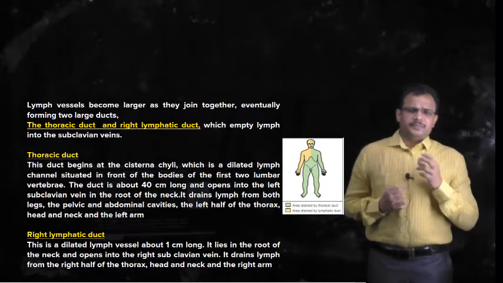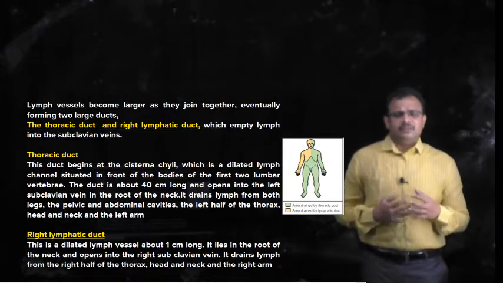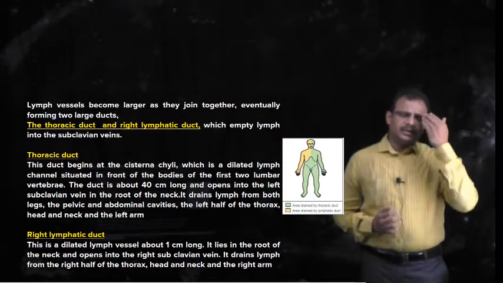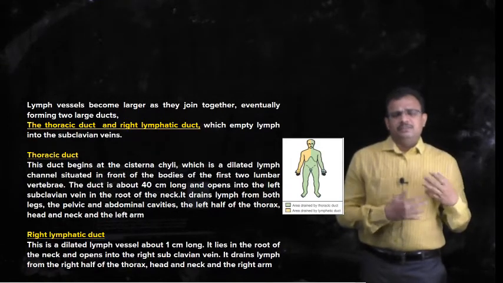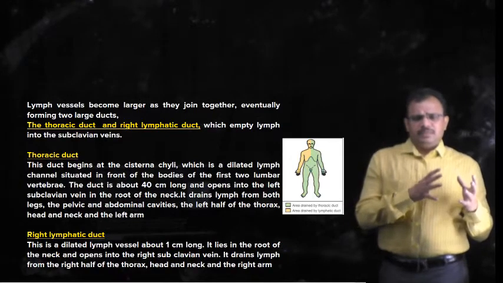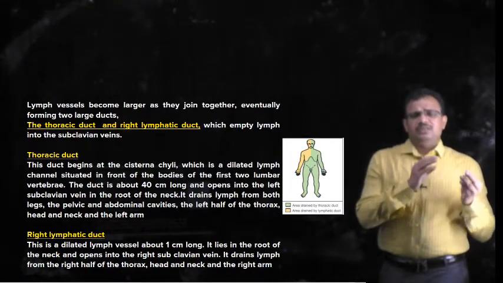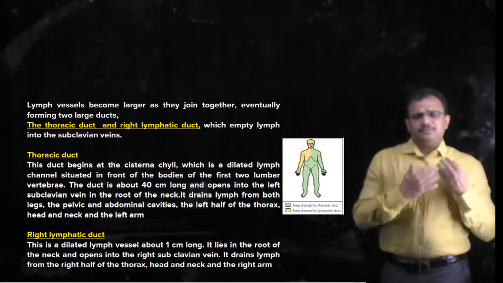And this right lymphatic duct collects the lymph from the right side of the head and neck, right arm and right side of the thorax. Only from these regions is the lymph collected into the right lymphatic duct.